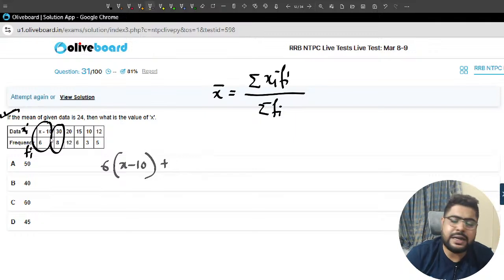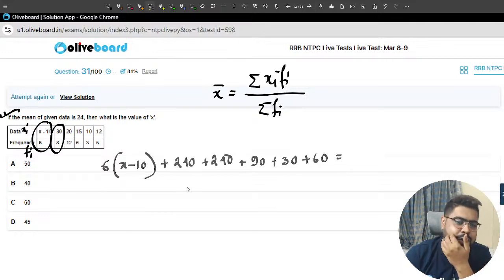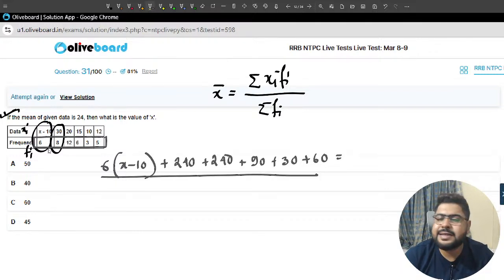30 into 8 is, sir, 240. 12 into 20 plus 15 6 are 90, sir. 10 3 is 30, sir. This is 60, sir. That is equal to, whole divided by, sir, sigma fi. Fi means the sum of this. This is the fi column. So 6 plus 8, sir, 14. 14 plus 12 is 26. 26 plus 6, 32. 32 plus 8, sir, 40. So by 40, this is equal to given.